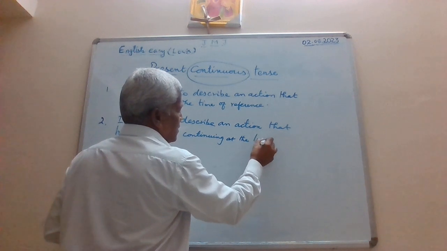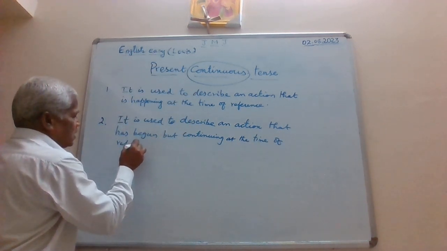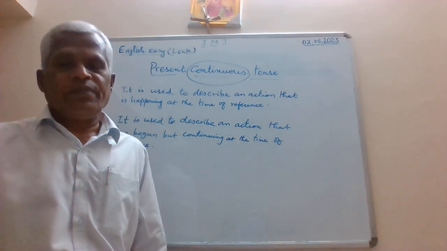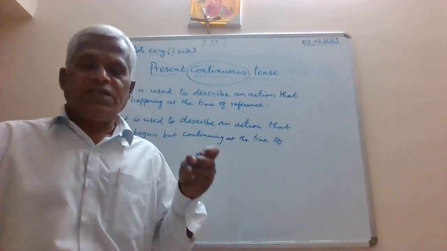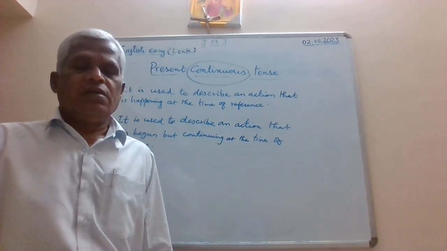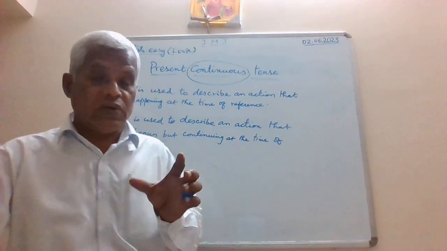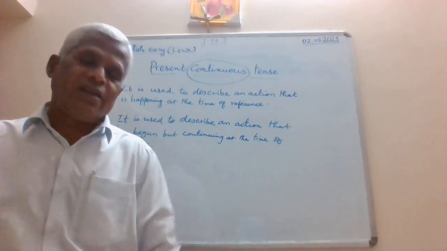See? Continuing at the time of reference. You get what I mean now? An action has begun already and it is still continuing. So that is the second usage we can think of whenever you want to refer to an action that has begun in the past and still you are at it.